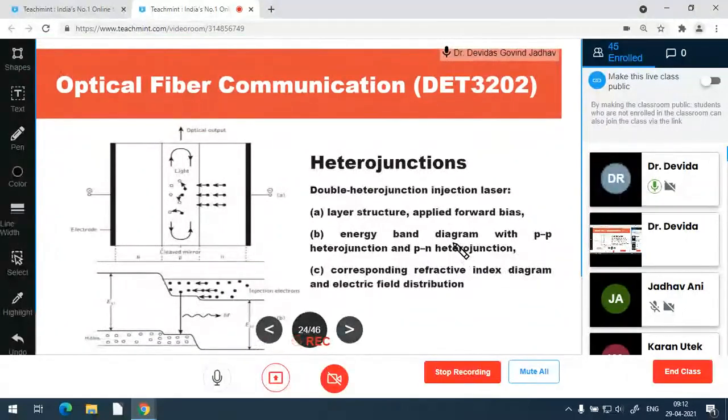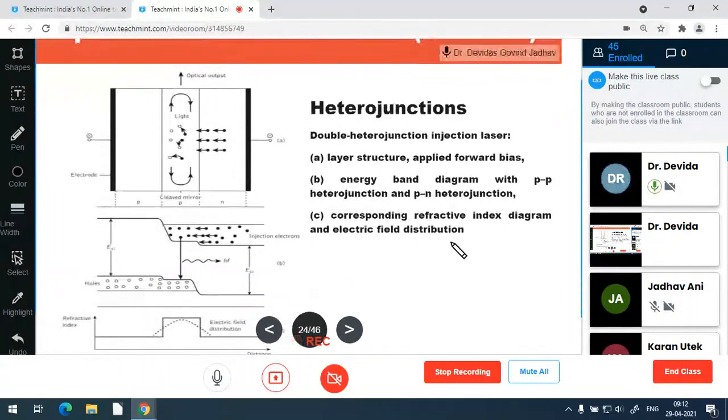Then heterojunction is a concept which is very widely used in optical device making. So what is a heterojunction? Heterojunction means a junction formed by two different materials.